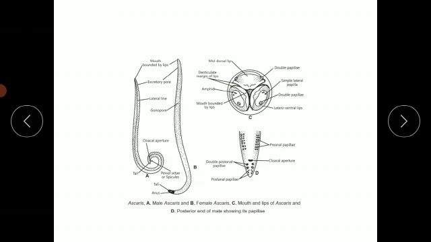In this diagram we are able to observe the mouth and the lips of the Ascaris, and these lips are helpful to remain attached to the internal organs of the body of the host. Then the last diagram represents the posterior end of the male, which indicates the presence of papillae. So this is the anterior end, and this is the posterior end. Okay, so this is about the Ascaris.